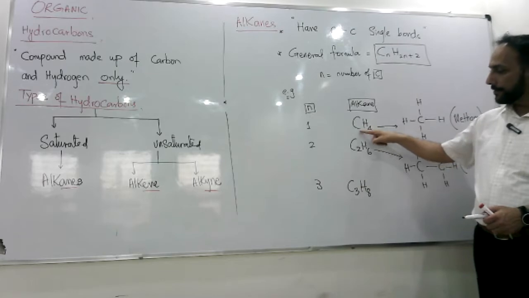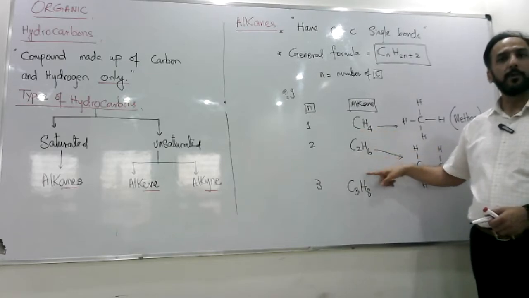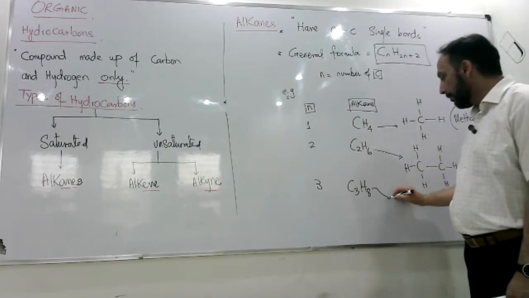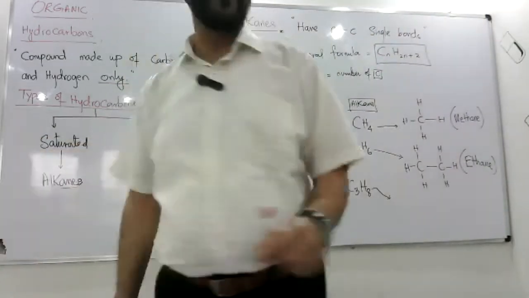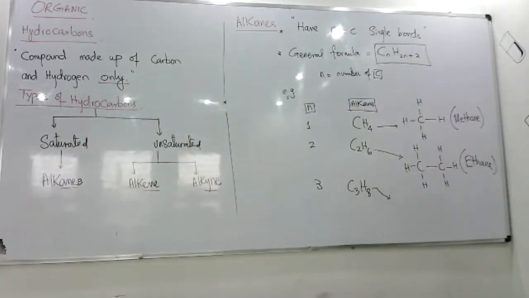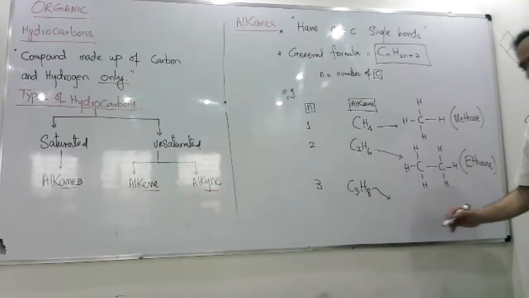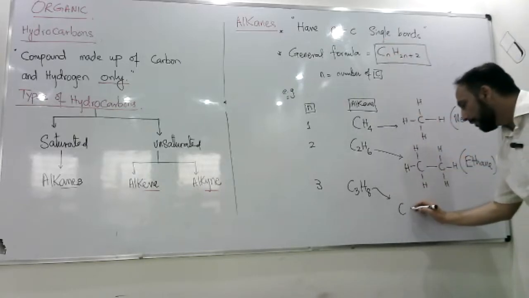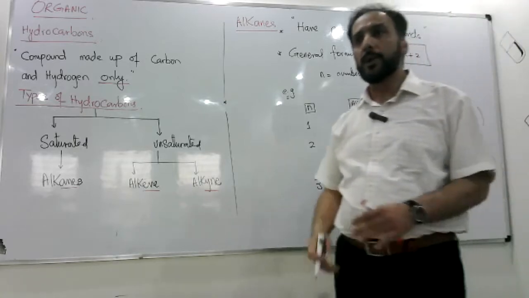Every time you see there is one more carbon and 2 more hydrogen. One more carbon and 2 more hydrogen. यही difference आ रहा है इनमें. अब C3H8 का displayed formula I'll draw here. So in C3H8, 3 carbon will connect together first through single bond because they all have single bonds in them. Carbon-carbon bond will be single. So 1, 2, 3. Now you guys tell me how many hydrogens should I put on each carbon?